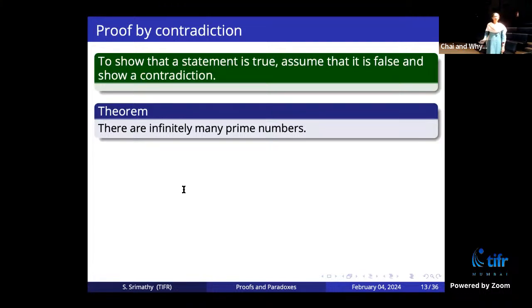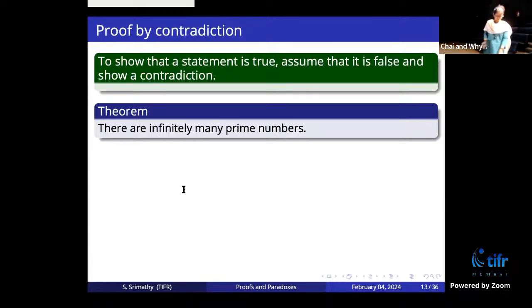There are infinitely many prime numbers. Okay, so everybody is familiar with prime numbers. A prime number is a number which is not divisible by any other number other than 1 and itself. So there are no other divisors. For example, 3 is prime, 2 is prime, 5 is prime, 7 is prime, 11, 17, for example, is prime. So the theorem states that there are infinitely many of them. You can find as many prime numbers as you want.